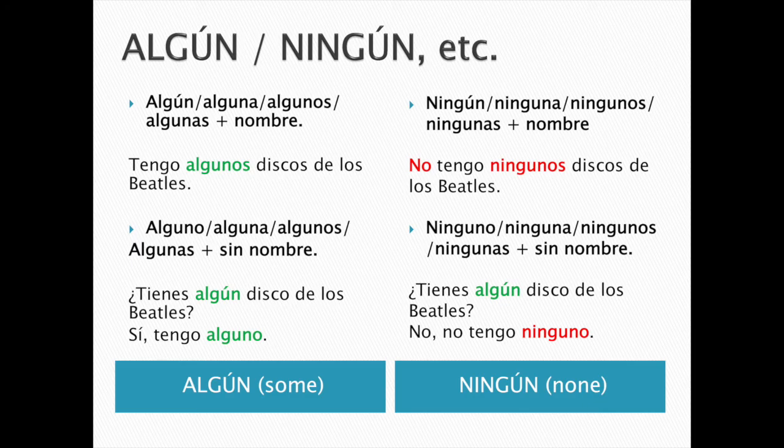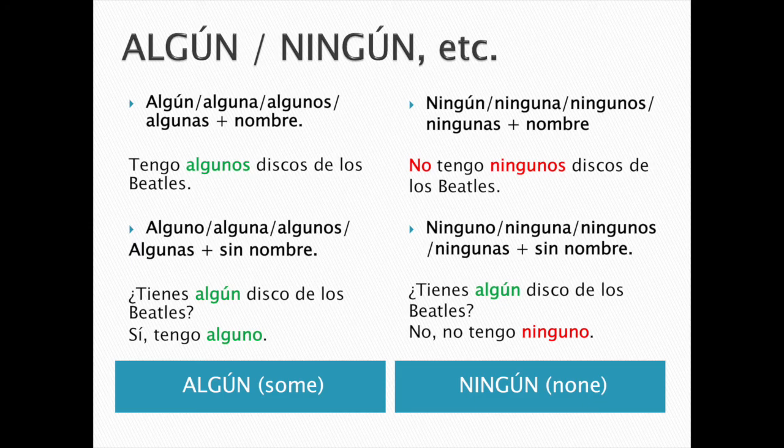The negative form with ningún, ninguna, ningunos, ningunas. No tengo ningunos discos de los Beatles. Again, discos is masculine and plural, so ningunos discos de los Beatles. We need to use ningunos in that case because the sentence is negative.